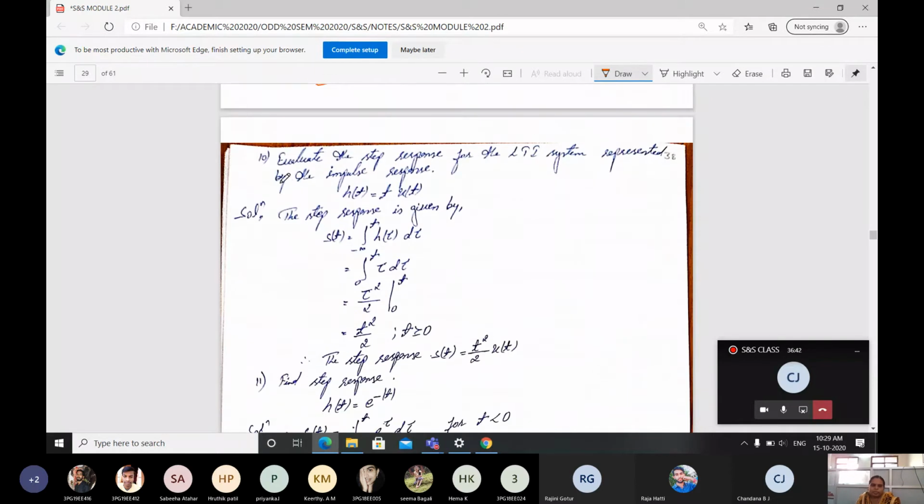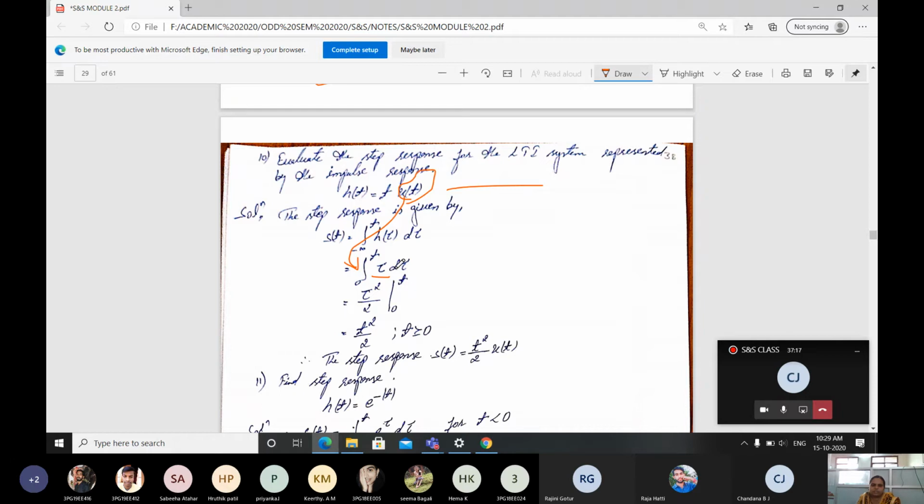Next problem, evaluate the step response for the LTI system represented by the impulse response h of t equal to t into u of t. The step response equation in continuous time is s of t equal to the integral from minus infinity to t of h of tau d tau. Here t is replaced by tau, and the limit is based on the u of t function. Our limit changes here. It is going to exist from 0 to t, of tau d tau.